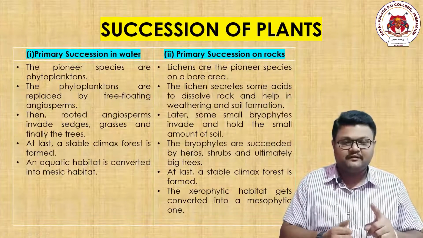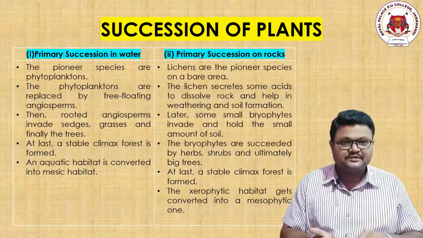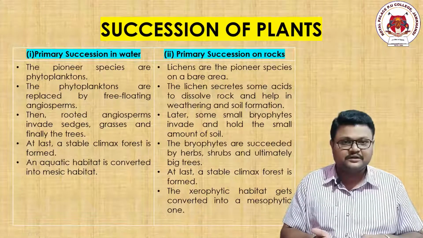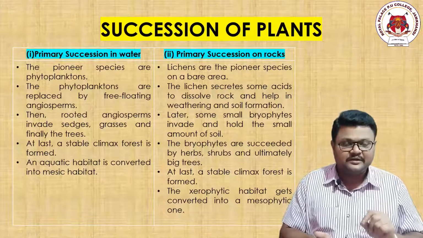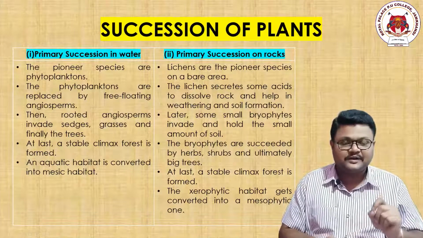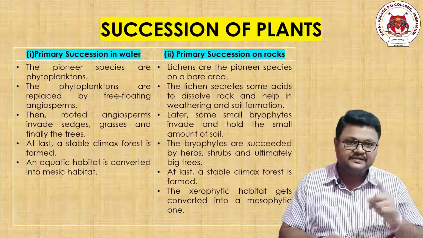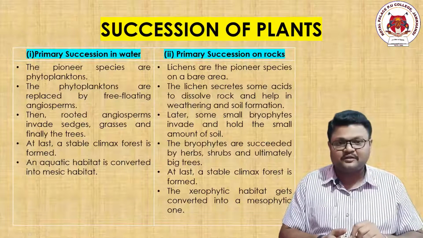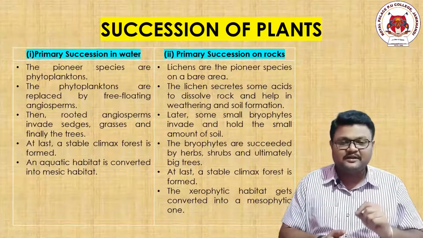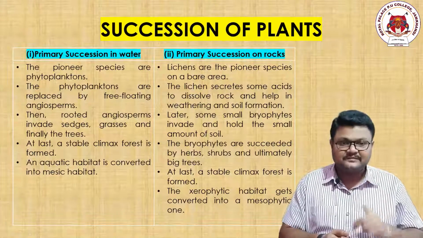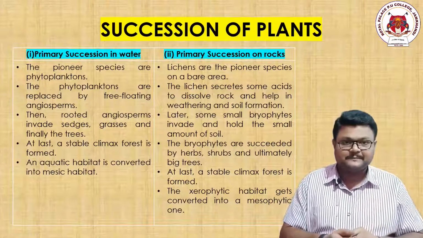So in primary succession in water, the pioneer species will be the phytoplanktons. But in case of primary succession on rocks, the pioneer species will be lichens. I told you in my previous explanation, right?